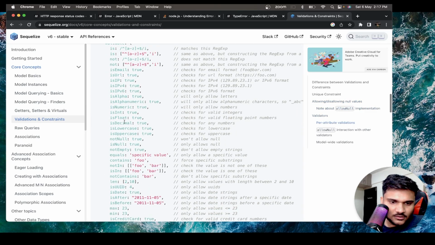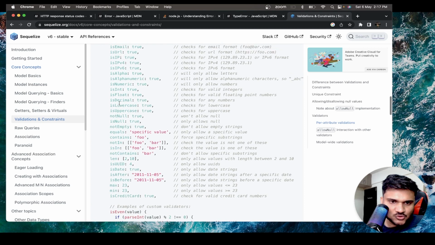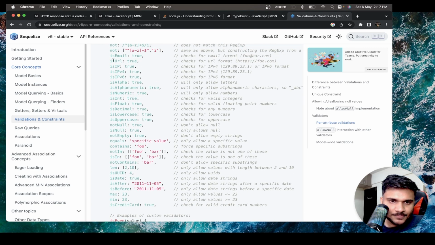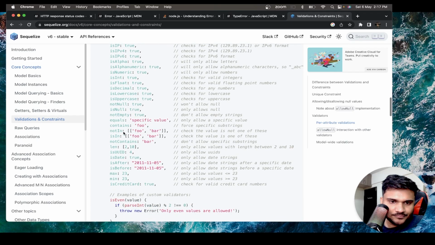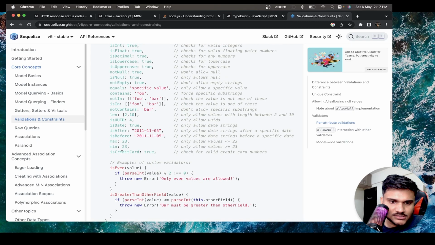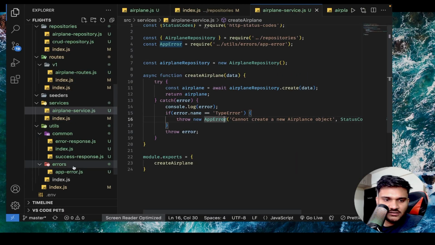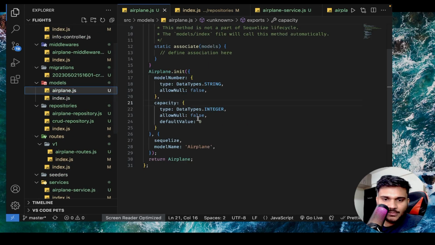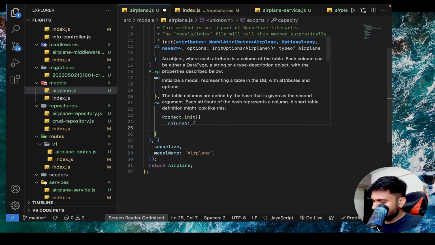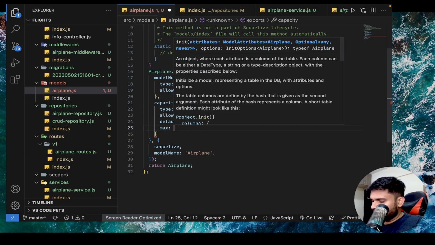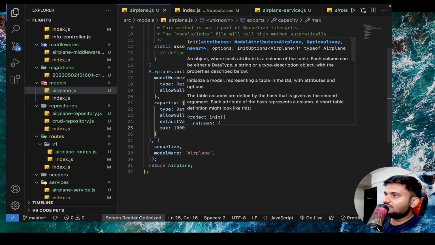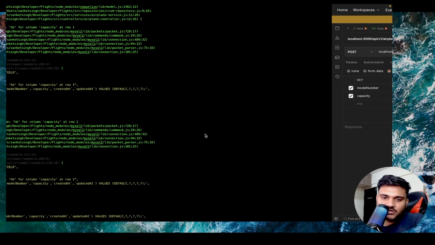So let's do something like this. Let's put a min max value. Let's say if somebody has to send a capacity, the capacity can be maximum 1000. There cannot be any plane with more than 1000 capacity. Okay. There cannot be any airplane with more than 1000 capacity.